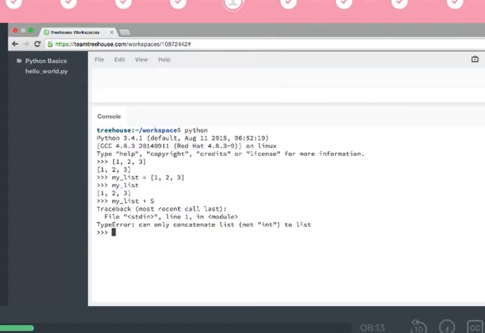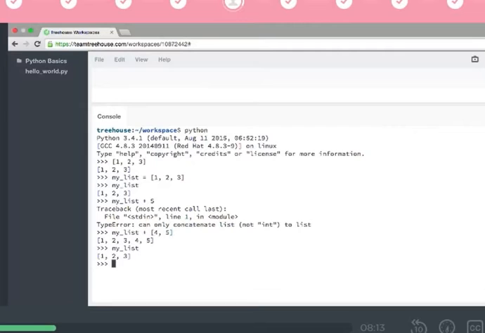But I can do that, obviously, according to this error, with another list. So like my_list plus 4, 5, and now there's that new one. But that didn't actually change my list. If I look at my list, it's still 1, 2, 3. I didn't do any assignment, so it just said, hey, what would my list be if we added this other list to it? And that's what comes out.